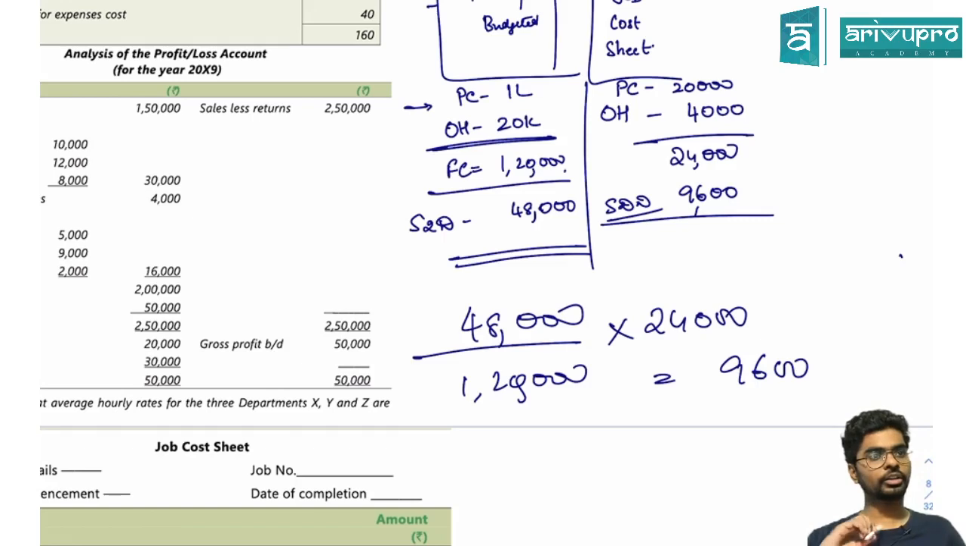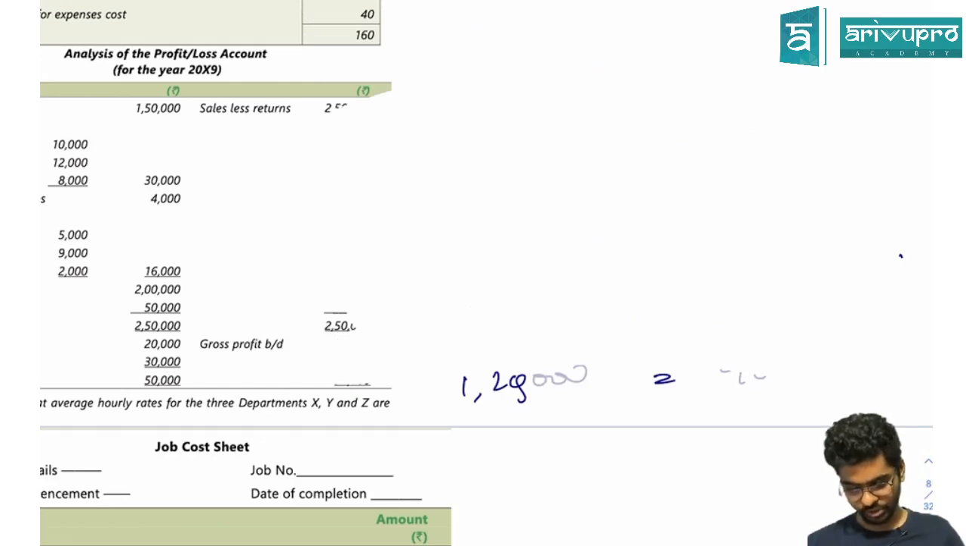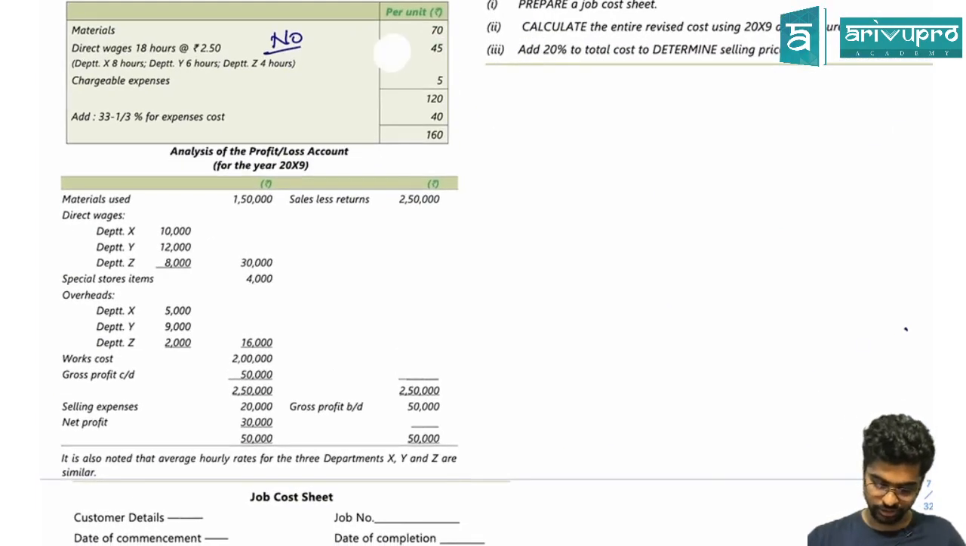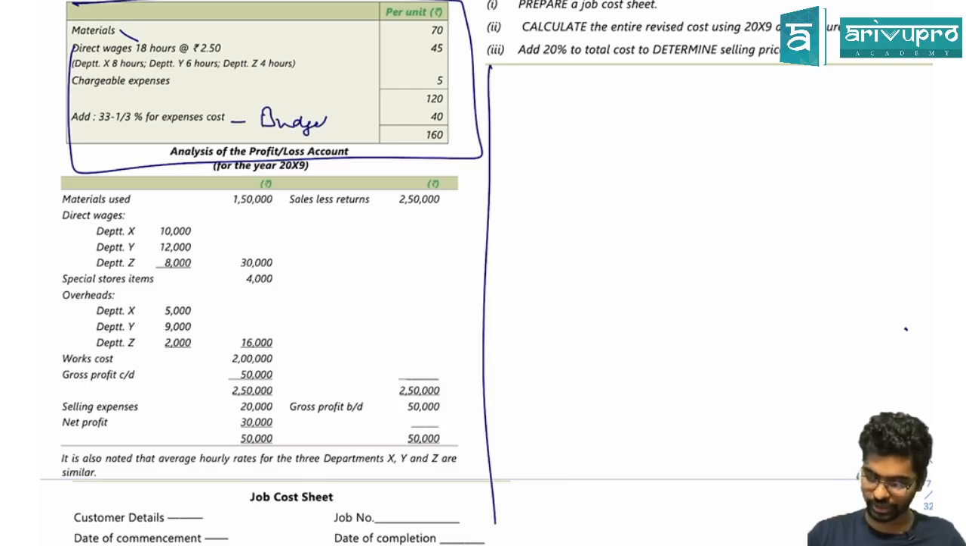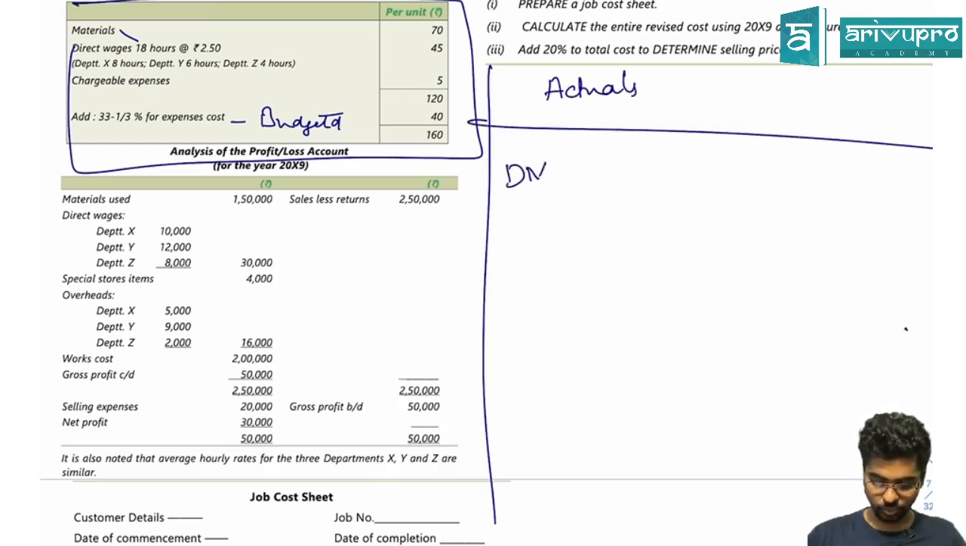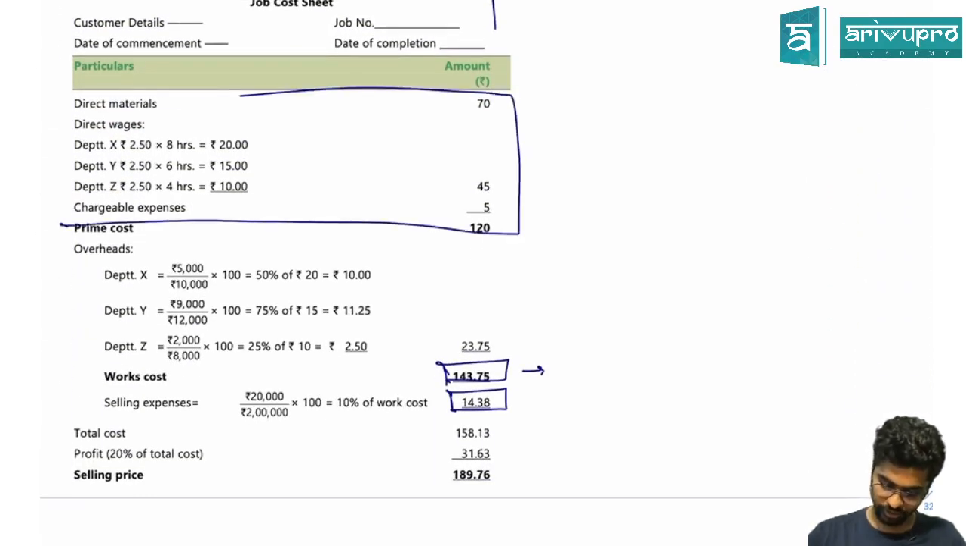Now, I want you guys to use whatever we have applied now in the question. He gave me this information. He wants me to give a job cost, right? Based on the actual figures. He's saying these are all budgeted. I want you to make a job cost sheet based on the actuals. Direct material we did 70. Direct labor, we did X. All together we got 120.